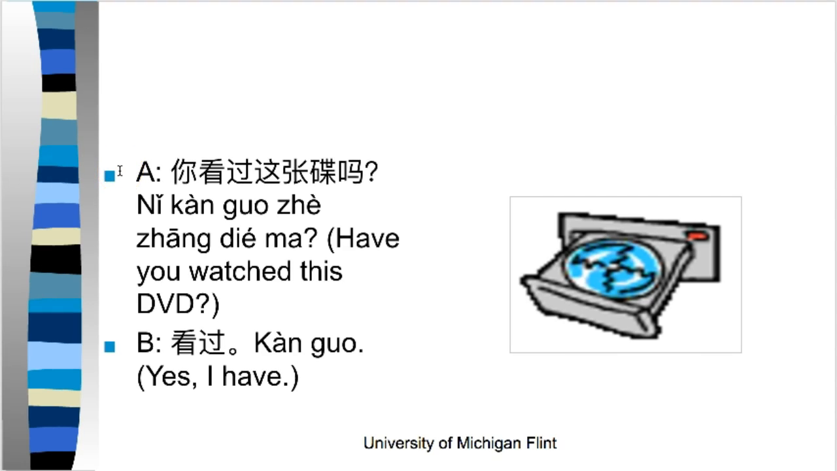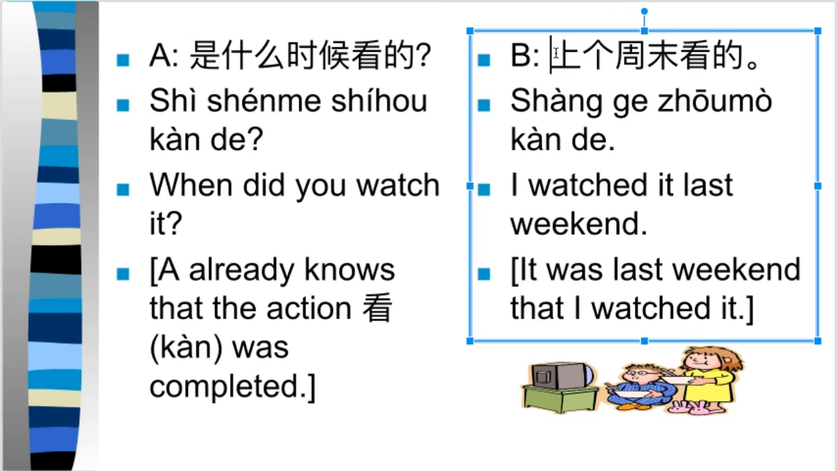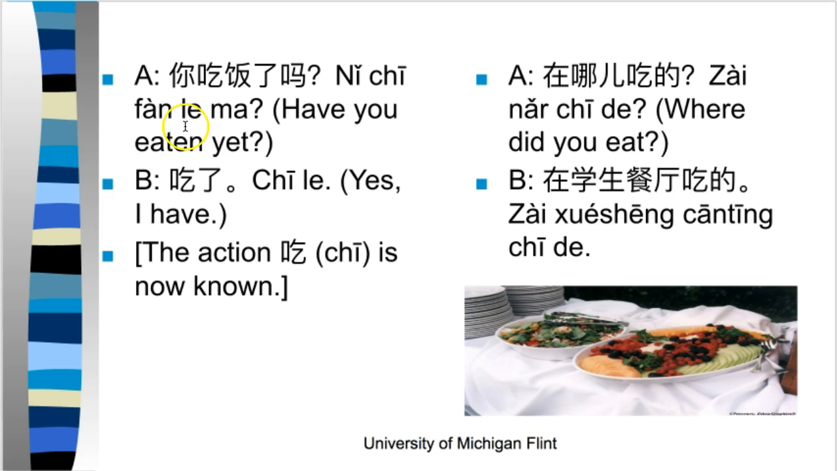New topic. 你看过这张碟吗? And the answer is 看过, right? So did you watch this DVD? Okay, now I'm going to ask for details about that question, about this topic of watching a DVD. I know you watched it. I know it happened already in the past. I'm going to ask when you watched it, where you watched it, who you watched it with, how you watched it, etc. 你是什么时候看的? 我是上个周末看的. Notice there's no 是 here because it's implied, but there is a 的 to signify it's a 是的 structure.